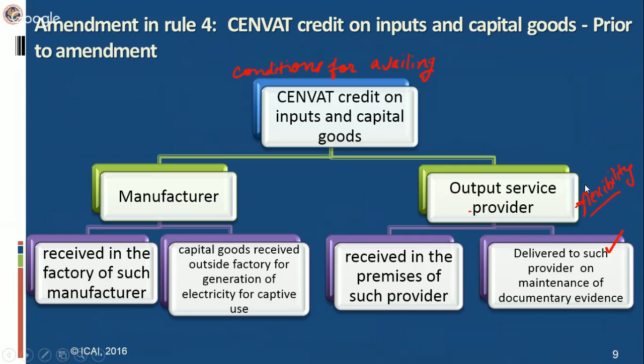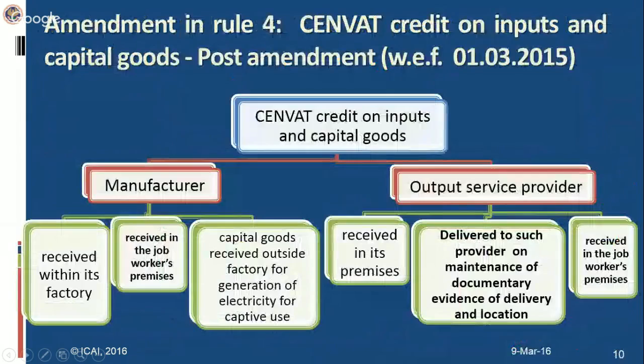There is a flexibility in case of an output service provider that even if the inputs and capital goods are delivered to such provider, on maintenance of documentary evidence of delivery and location, then an output service provider can claim CENVAT credit thereof. So now let's switch to the amendment which has been made applicable in case of Rule 4.